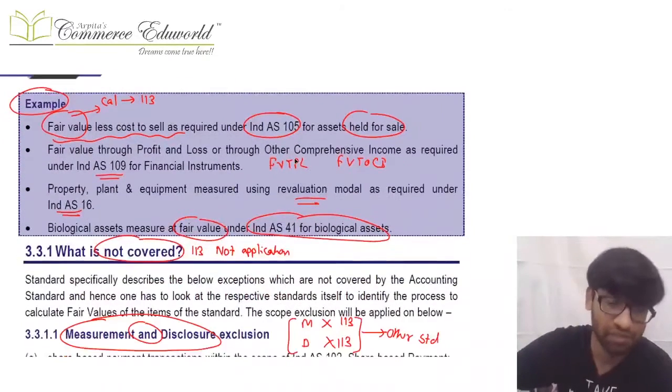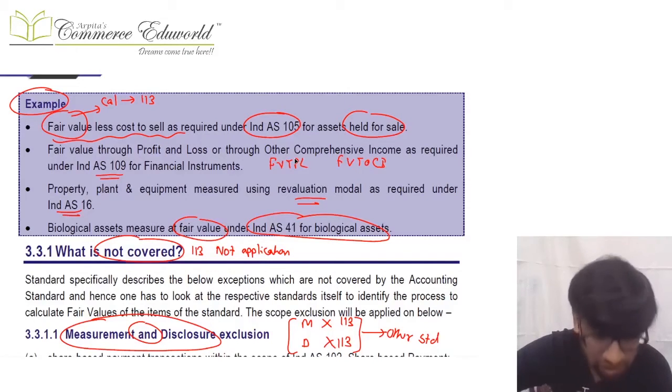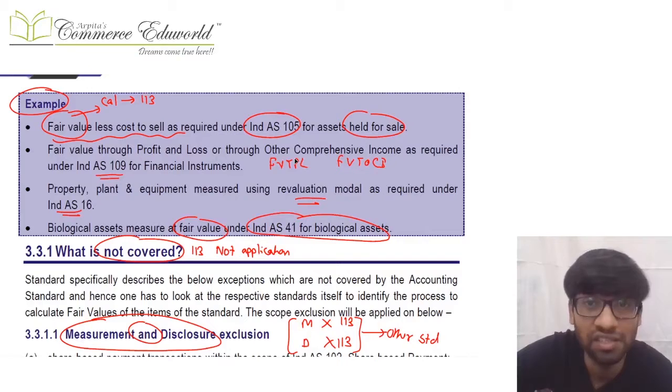Now examples where fair value is required: as per Ind AS 105, when you need to calculate fair value less cost to sell, that fair value calculation will be as per 113, measurement and disclosure as per 113. Similarly, when you want fair value through P&L, FVTPL, or fair value through OCI, FVTOCI, under Ind AS 109, measurement of that will be as per 113. Then next, as per Ind AS 16, if you are following the revaluation model, you need fair value on the date of revaluation. Calculation will be as per 113, measurement and disclosure as per 113.